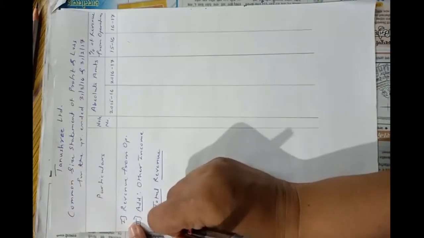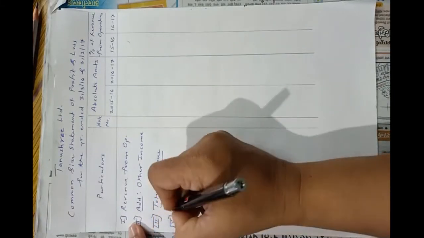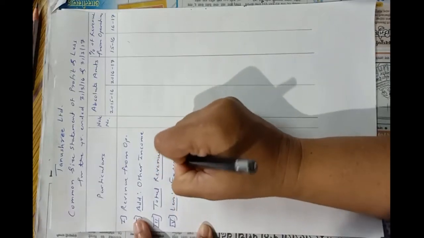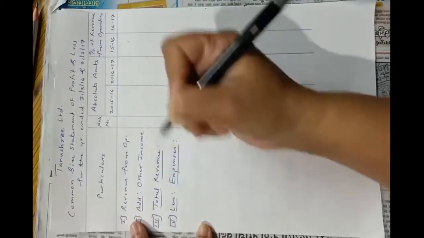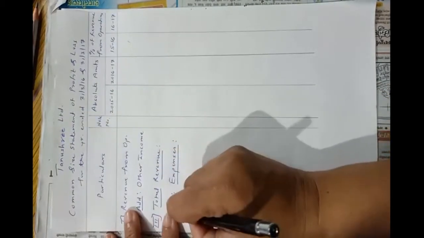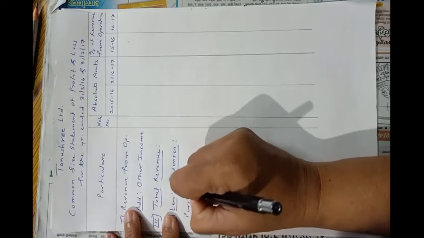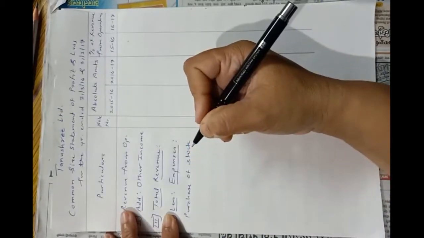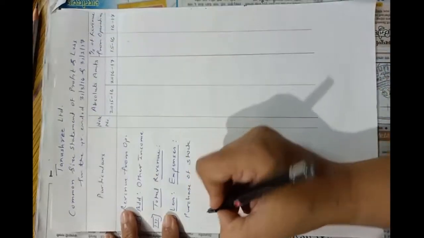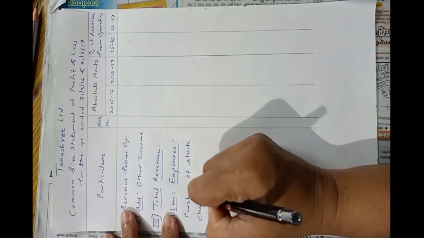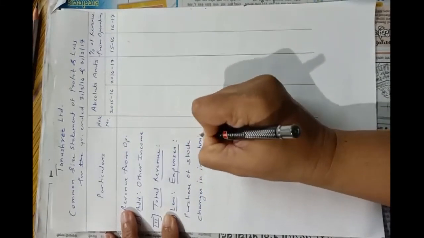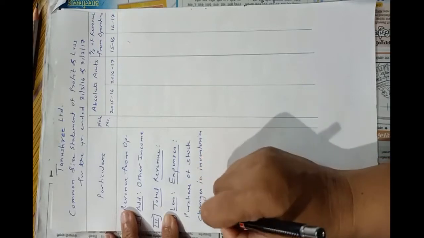Okay. Now fourth, less expenses, okay, purchase of stock in trade, purchase of stock is sufficient, then changes in inventories and then other expenses.